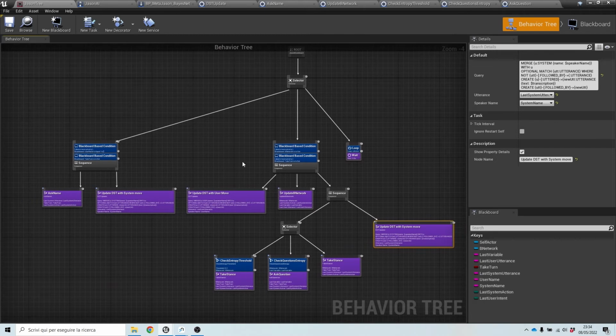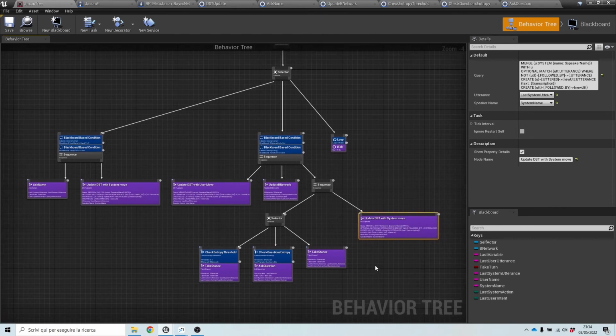And it is also easier to update because everything is modular. We can always add new subtrees and simply handle their priority using positioning as usual in Unreal. In general, it is much cleaner.